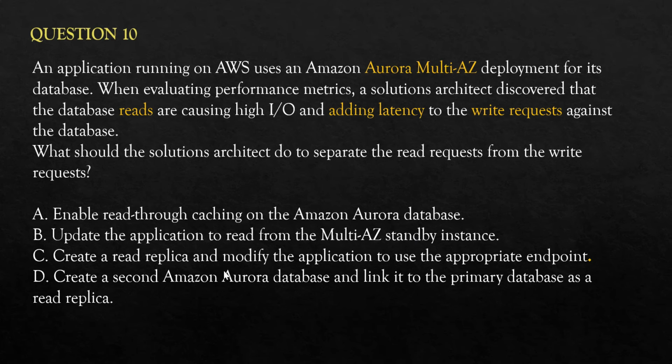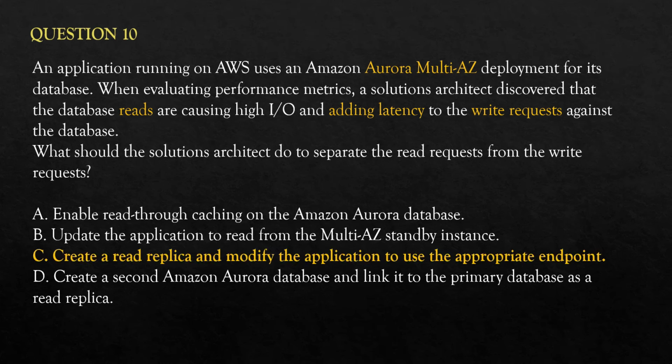You always have option C, create a read replica, modify the application to use the appropriate endpoint. This is the right option, because you will create a read replica and you will tell the website that whenever you are firing reads, it should go to these read replicas. When you are putting writes, it should go to the primary database. Option D suggests that you create a second Aurora database and link it to the primary database. This is the wrong option. When you already have option C, where you have a read replica, why would you create another primary database? That is not needed. You already have an option to create a read replica. So option C is correct.